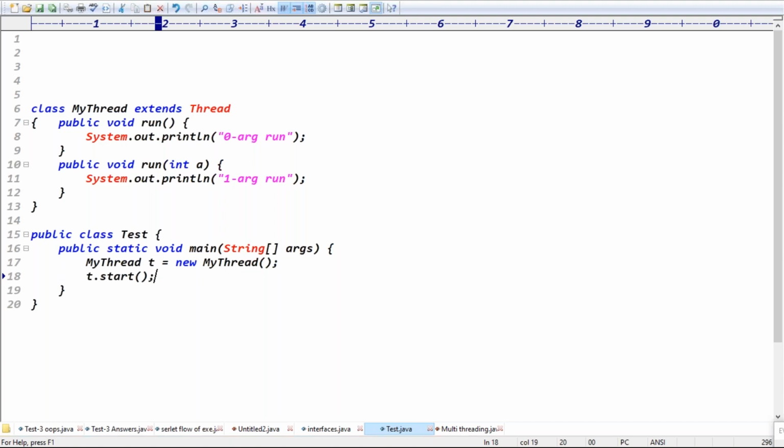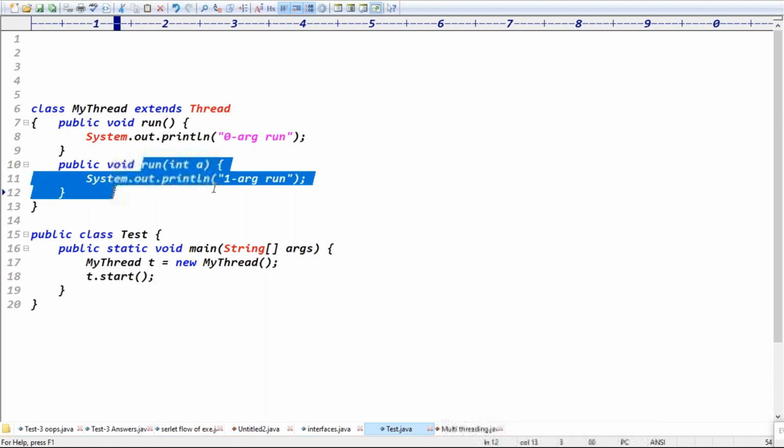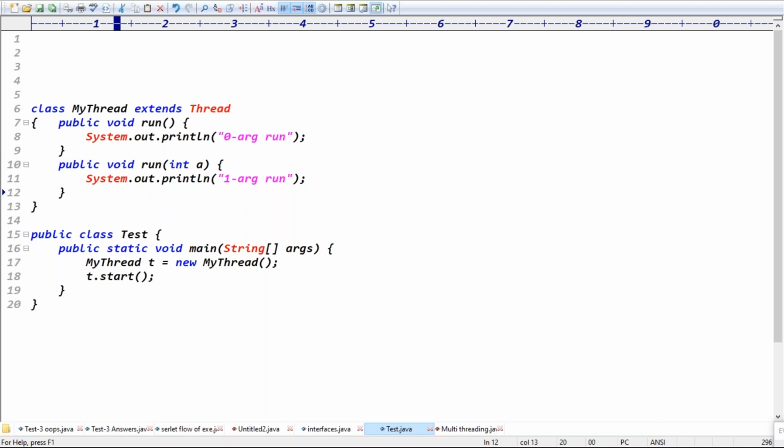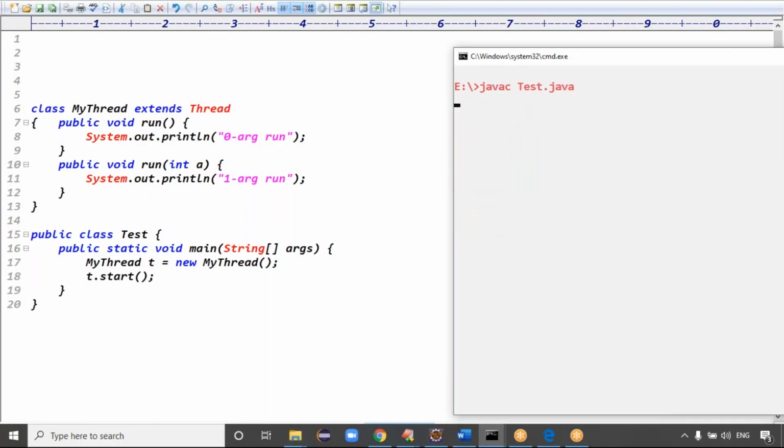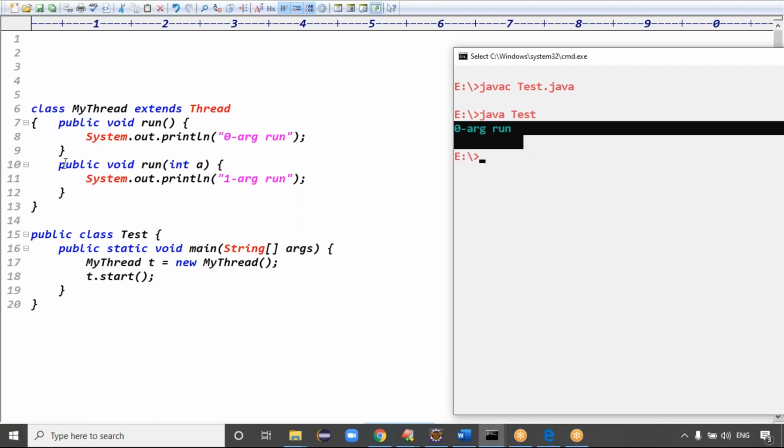Zero argument run method. But here I took the one argument run method. Any problem is there? I think there is no problem, guys. If you want, you can take. But who is calling the run method? I said the thread is calling the run method, right? Thread will call only zero argument run method. It won't touch the one argument.